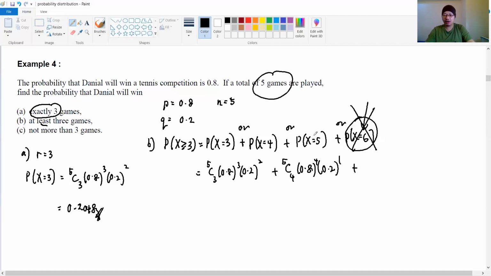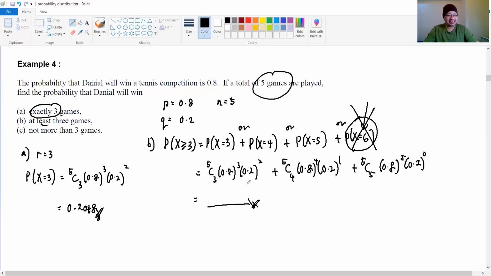And lastly, all the games he wins, X equals 5: 5C5, 0.8 to the power 5, 0.2 to the power of 5 minus 5, 0. Compute everything, add together, then you get the final answer. This one I leave to you.